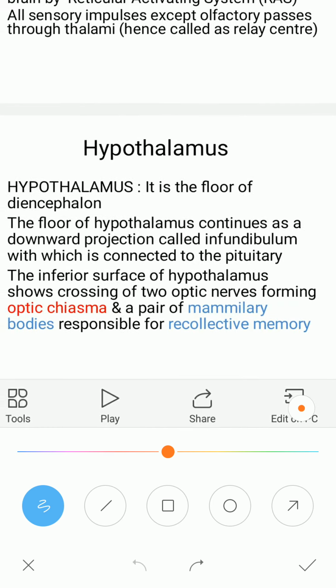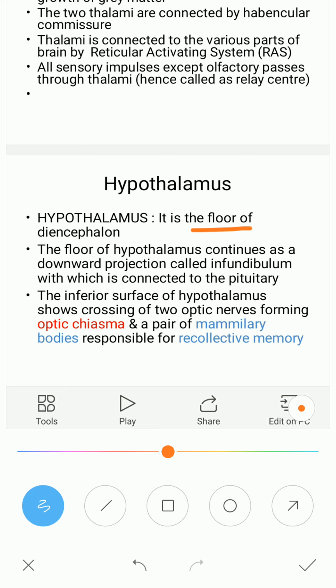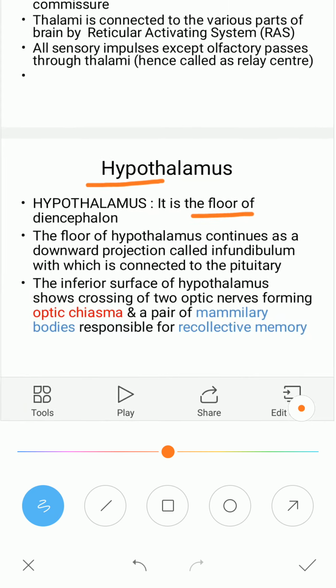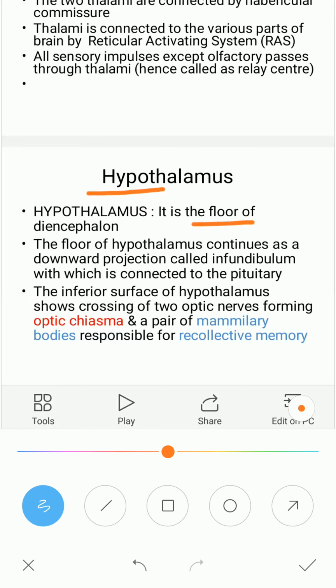Now the hypothalamus is important. The floor of the diencephalon is called the hypothalamus. It is below the thalamus, so it is called hypothalamus. The floor of the hypothalamus contains a projection called the infundibulum, which is connected to the pituitary gland. Also, the hypothalamus has the optic chiasma. Optic chiasma is the crossing over of the two optic nerves coming out from the eyes. They cross at the hypothalamus, forming a structure called the optic chiasma.